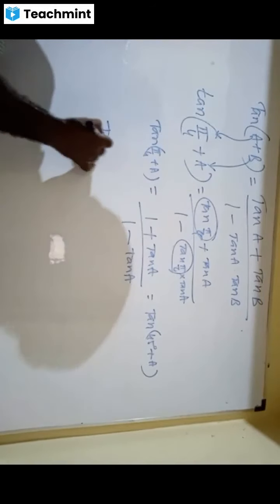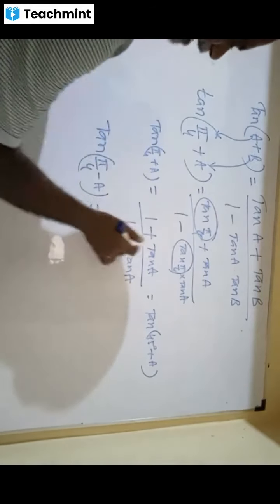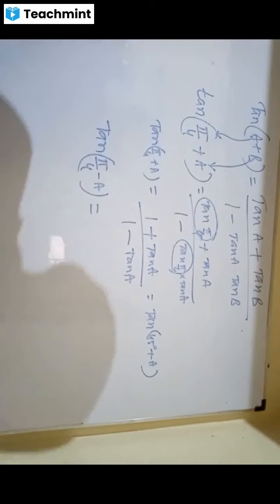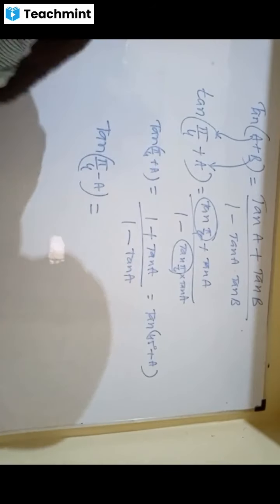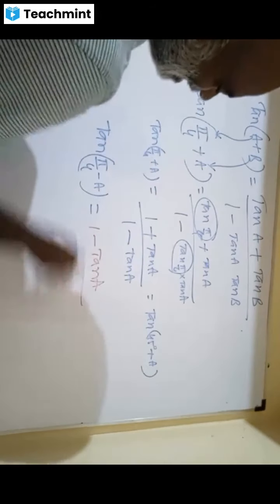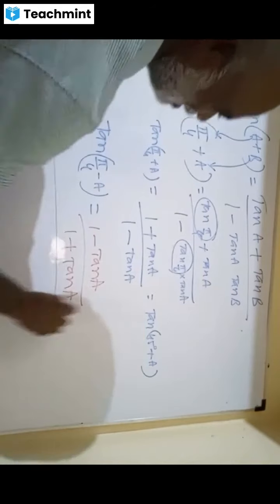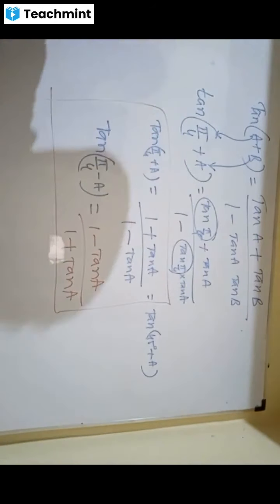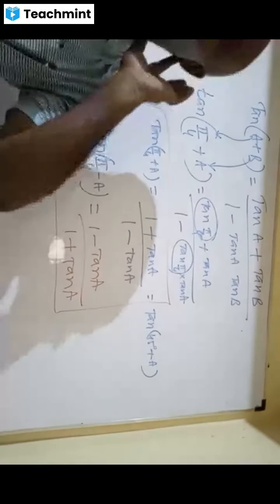Tan pi by 4 minus a. Can anybody tell the formula now? Buy one, get one free. 1 minus tan a by 1 plus tan a. Aha, see this. This is Sarpit, are you clear? Yes, sir. This is the beauty of trigonometry, please. This is the beauty.